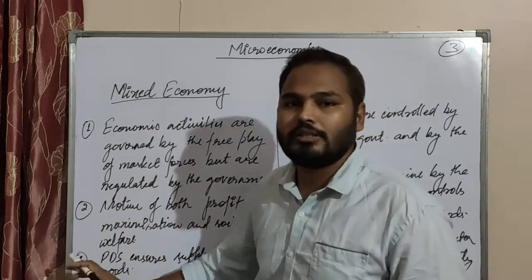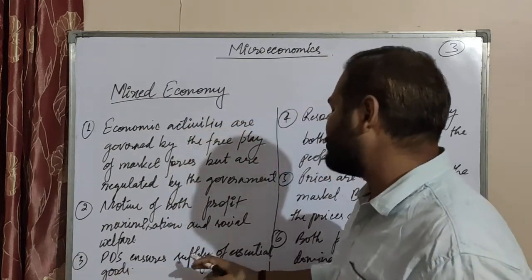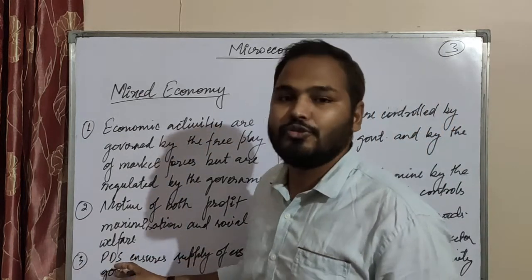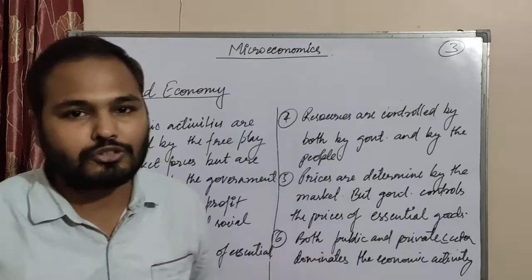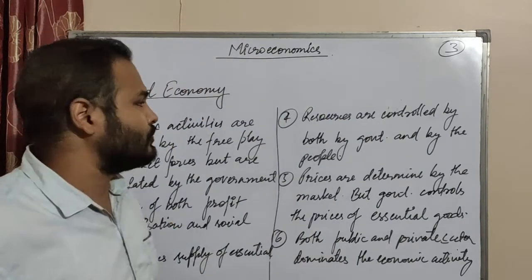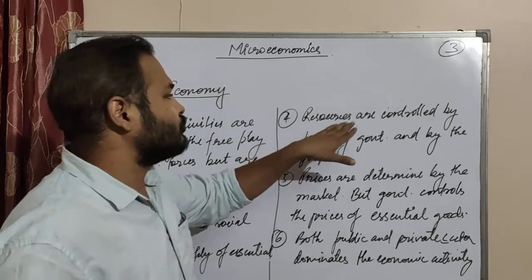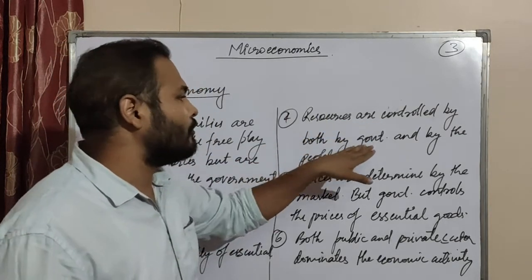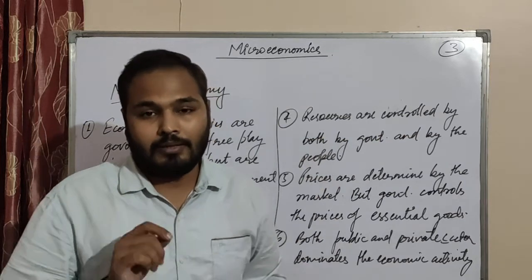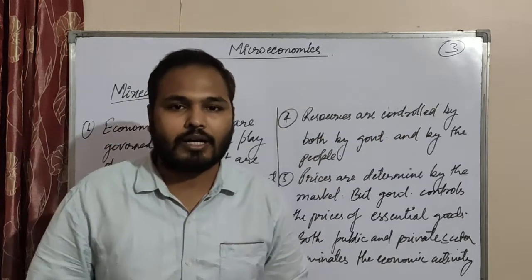Then the third point: PDS ensures the supply of essential goods. What is PDS? Public Distribution System. That ensures the supply of goods and services in all areas. Then fourth, resources are controlled by both the government and the people. Here resources are controlled by both, by the government and also by the people of the country.